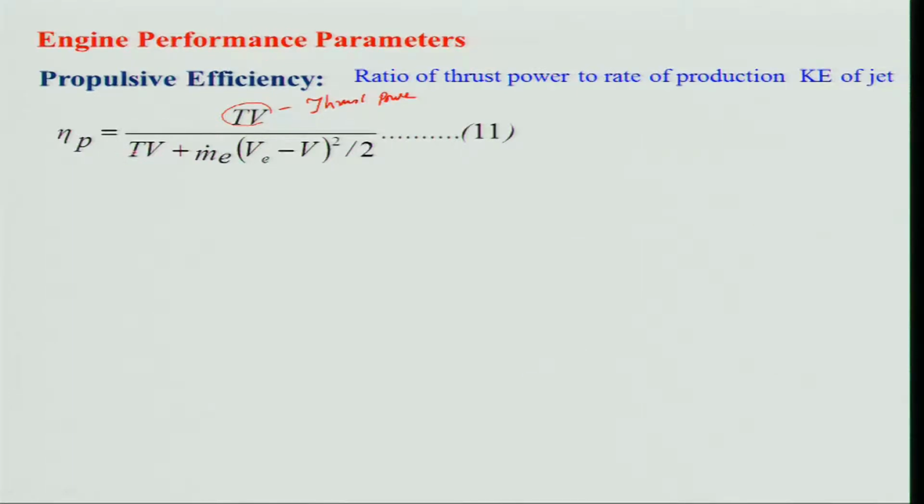and the thrust power plus the amount of energy which is going out in the exit, right. Keep in mind that this portion is the kinetic energy which is going out, a mass into this change in kinetic energy, right. We are looking at it with reference to the earth.